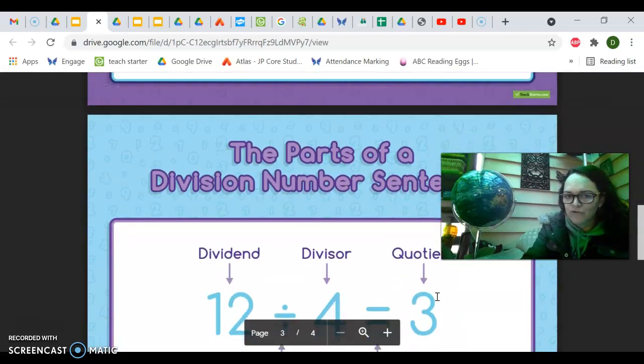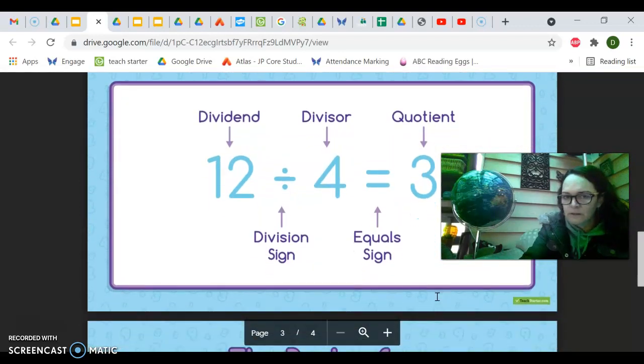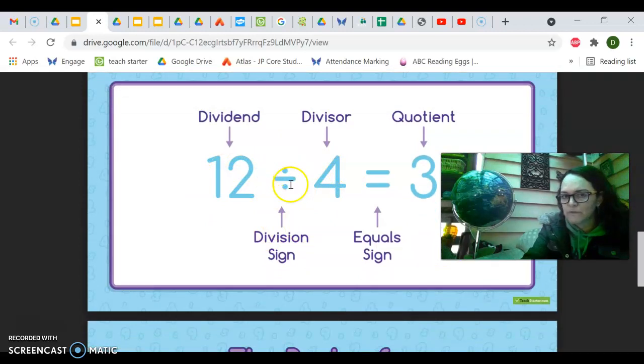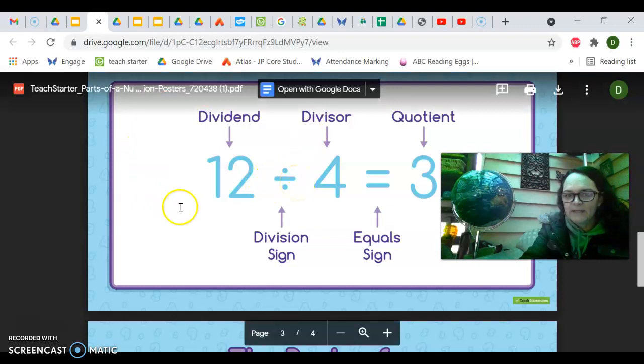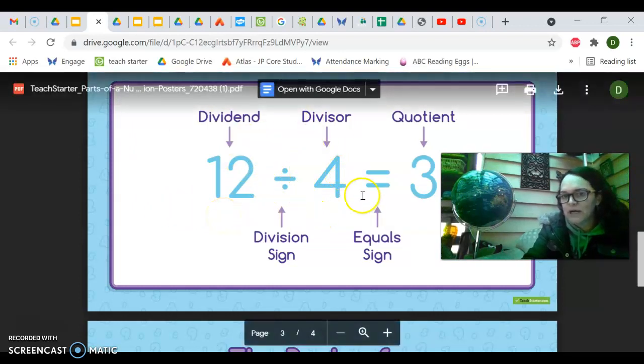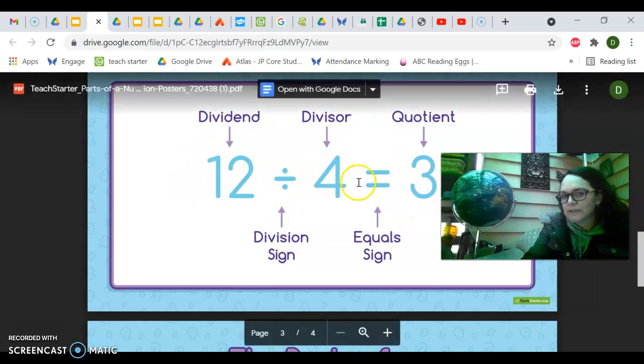When we're looking at division, we have the division sign here in the middle, which is like 2 full stops with a horizontal line in between. We have the dividend number first, and then the divisor, and the answer can be called the quotient. The main thing to remember is that unlike multiplication, we cannot switch these numbers around.